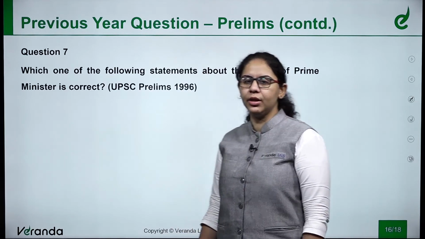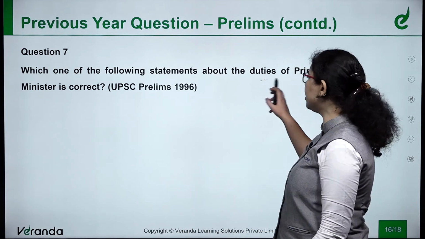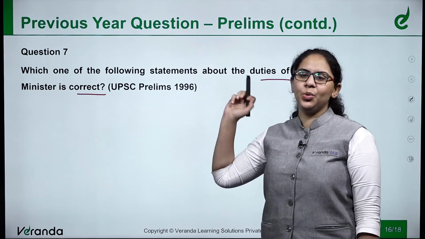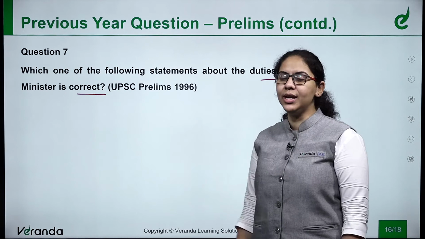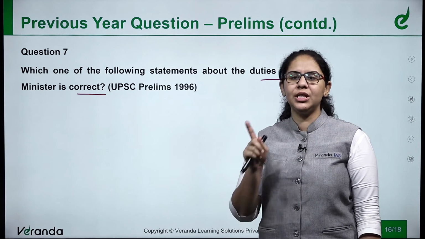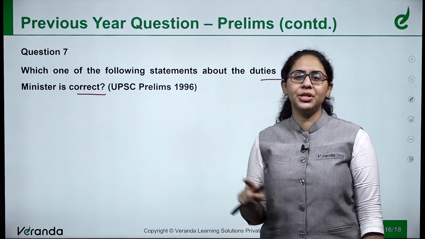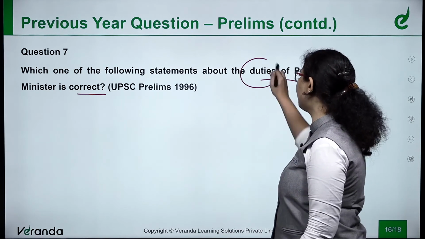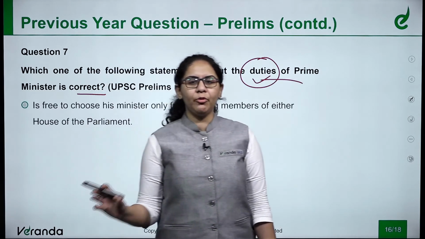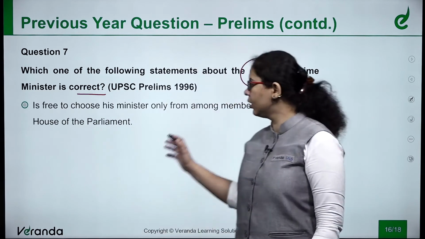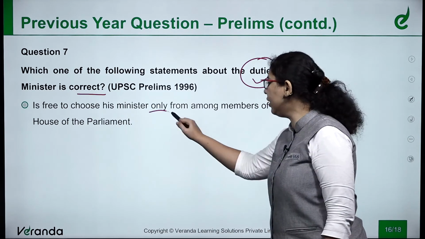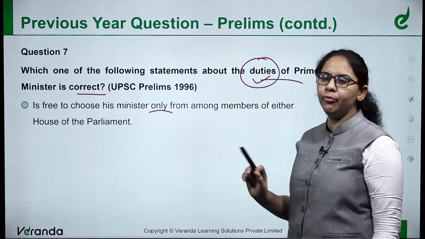Next is question 7. Which one of the following statements about the duties of the Prime Minister is correct? This is from 1996. Why have I included such an old question? It is not asking you about the powers of the Prime Minister, and it is not asking you about the constitutional provisions. It is asking about the duties of the Prime Minister. So this becomes important. This type of question is also asked. What are the options given? Is free to choose his ministers only from among members of either House of Parliament.